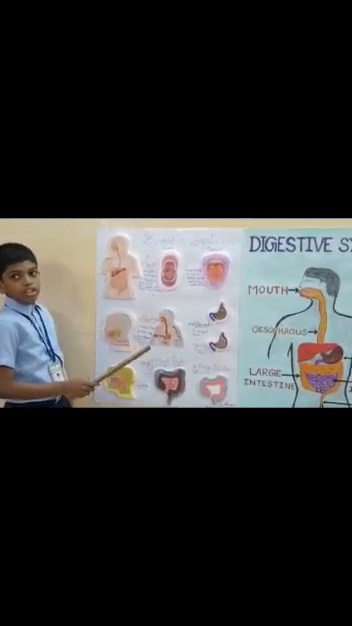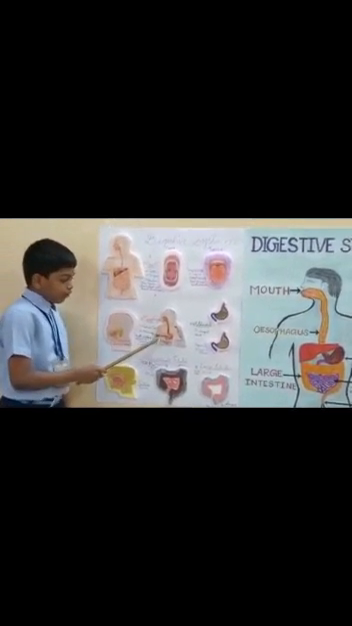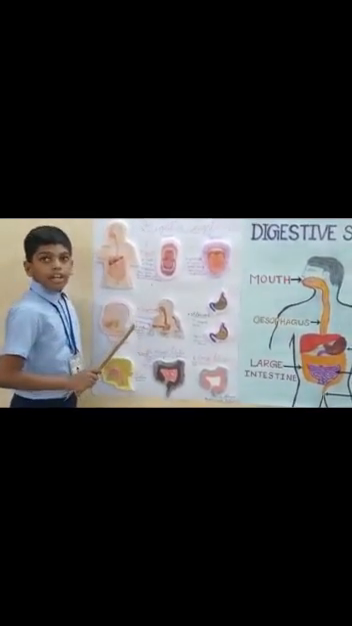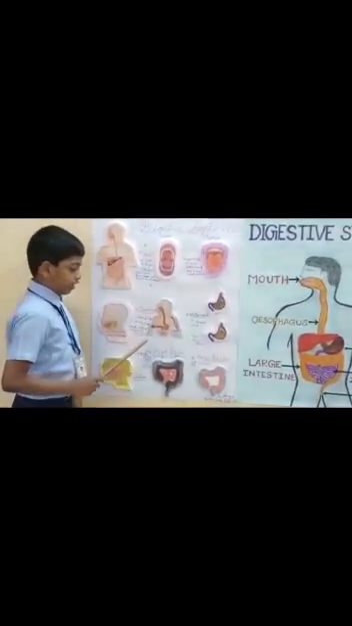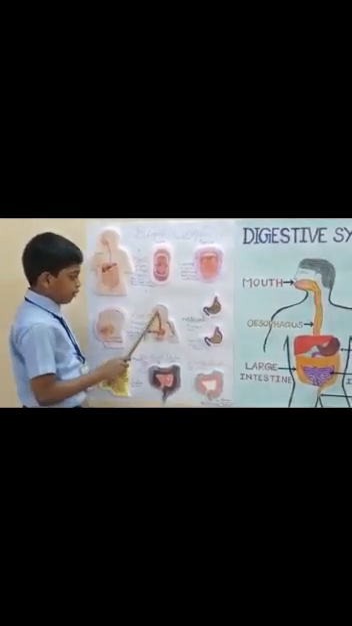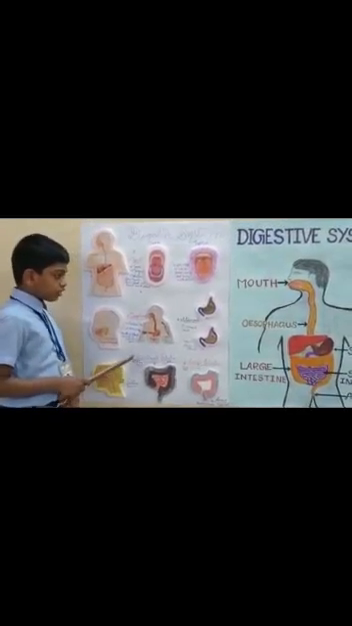The second one is esophagus. The esophagus is a muscular hollow tube connecting the mouth and stomach. It is 25 centimeters in length. It carries moist and broken down food from mouth to stomach for digestion.